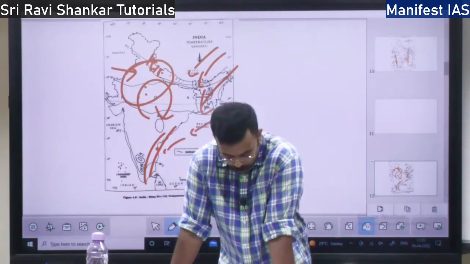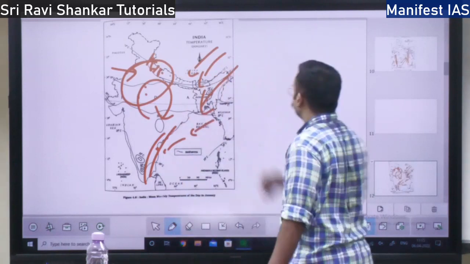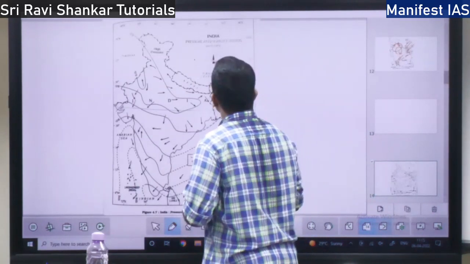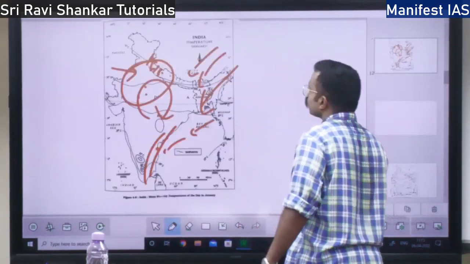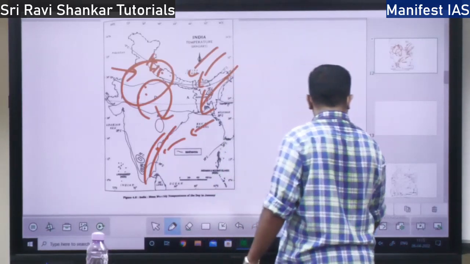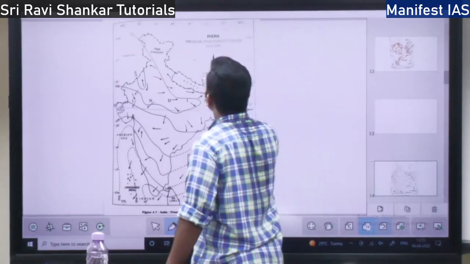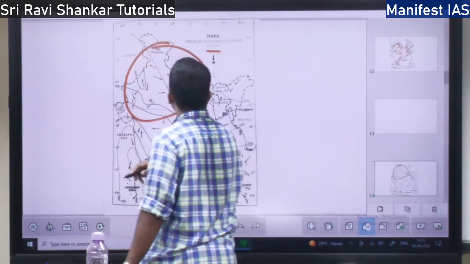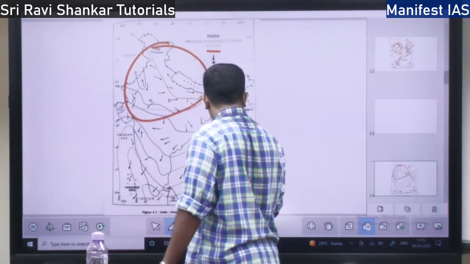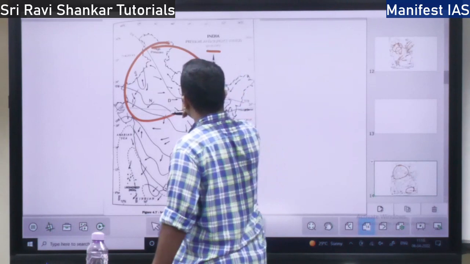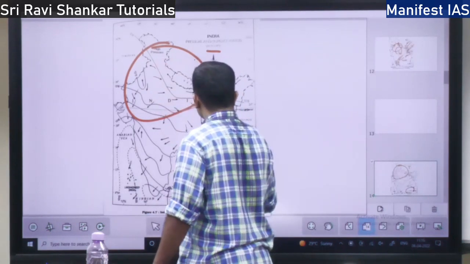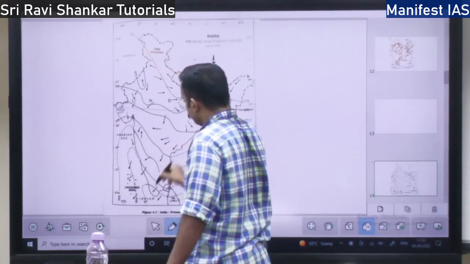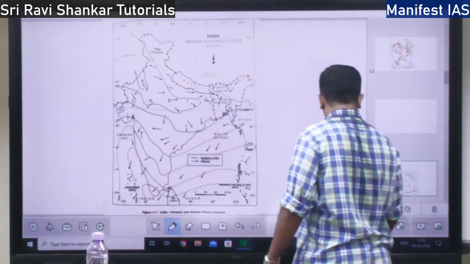Next, we will talk about the hot weather season. So this is about the cold weather season, the pressure and surface winds. This is how the temperature will be. Temperature will be very cold, and during the month of January, the pressure is very high. See here, you will have a lot of high pressure over the Indian landmass, and over the Indian Ocean the pressure will be very low, because of which, see, there is a direction of wind shown here. Winds are blowing from the northwest direction towards the Indian Ocean during the month of January.